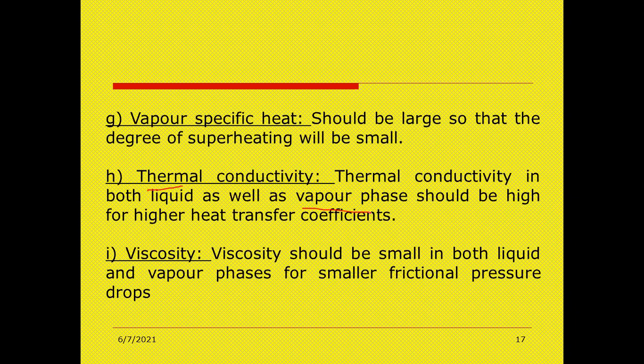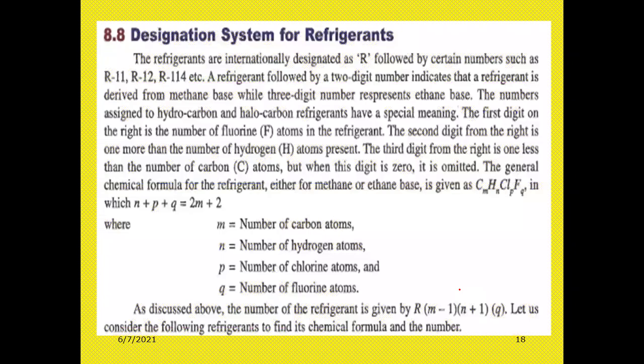What do you mean by viscosity? Viscosity should be very small in both the liquid phase as well as the vapor phase for smaller frictional pressure drops. We don't want high frictional pressure drops, so we have to maintain the viscosity as low as possible for both vapor phase and liquid phase in order to reduce the friction drop. These are some of the properties we consider for refrigerants based on thermodynamic properties.